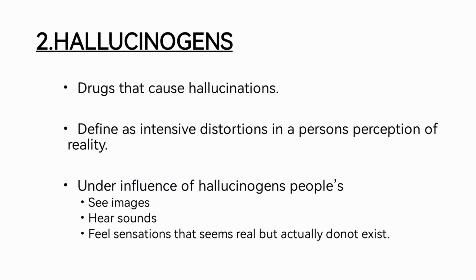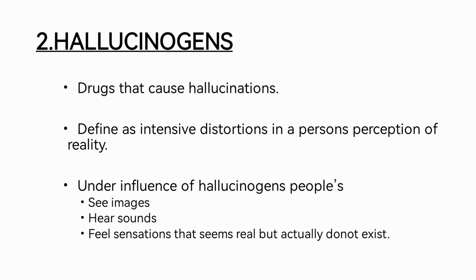Another group of addictive drugs is the hallucinogens. Hallucinogens are the drugs which cause hallucinations. Now, what are hallucinations? They are basically an intense distortion in a person's perception of reality. The person will not live in reality. Under the influence of these hallucinogens, people see images, hear sounds and feel sensations that seem real, but actually those things do not exist. The person will feel these things, but they will be the imagination of that person. They will not be real.